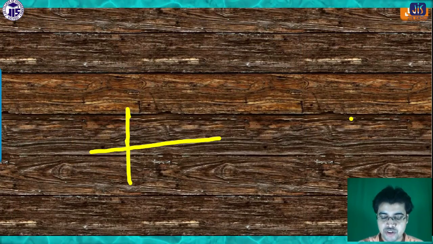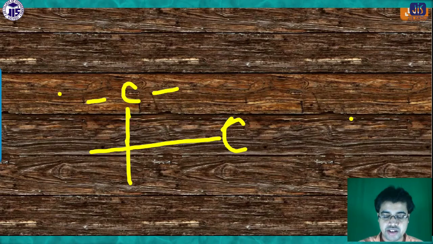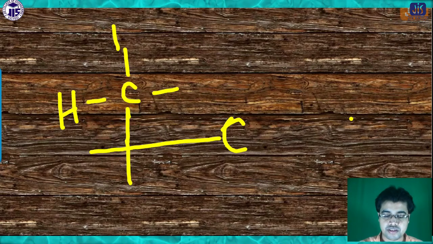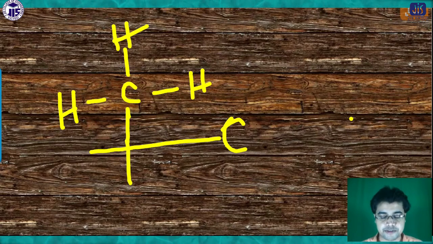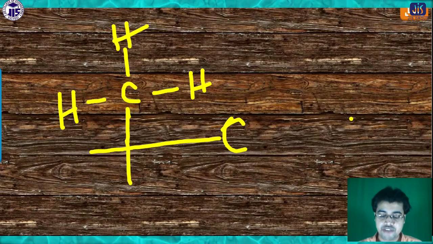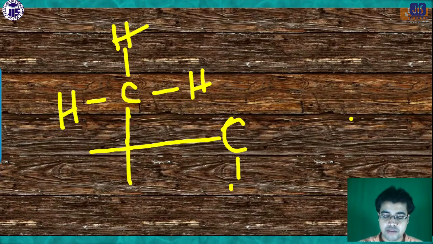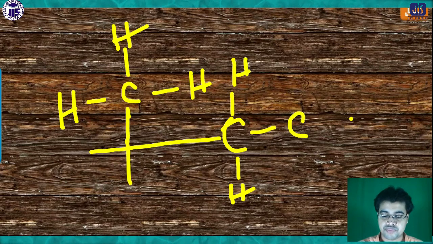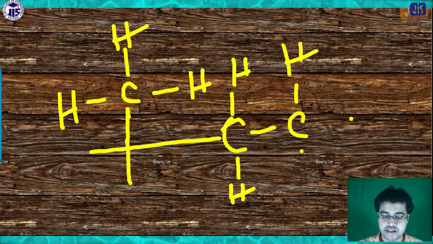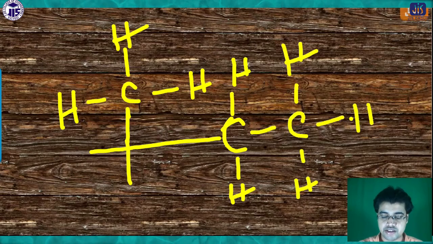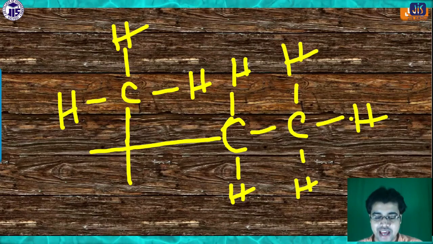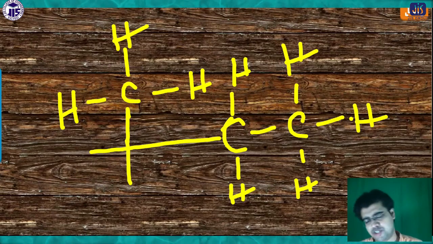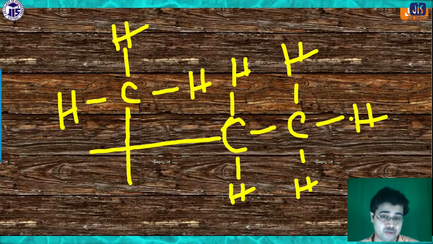Here first C, then if it is CH3, then here H, clear? But if it is not CH3, then H, then again CH, and H. So one is the C2H5, another is the CH3. It may be C3H7 also, no problem.